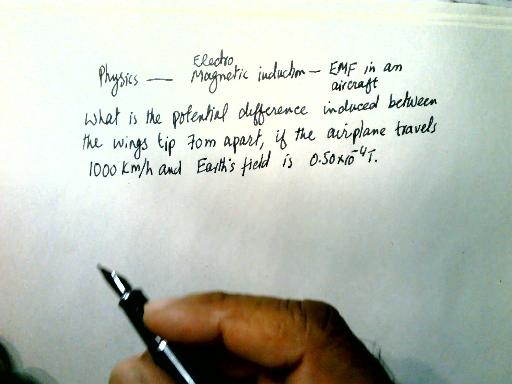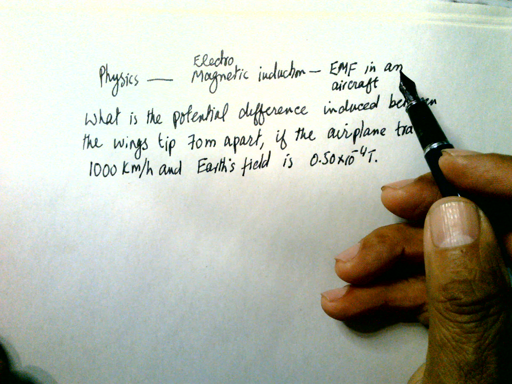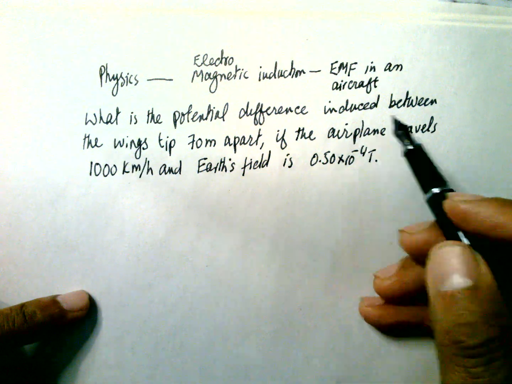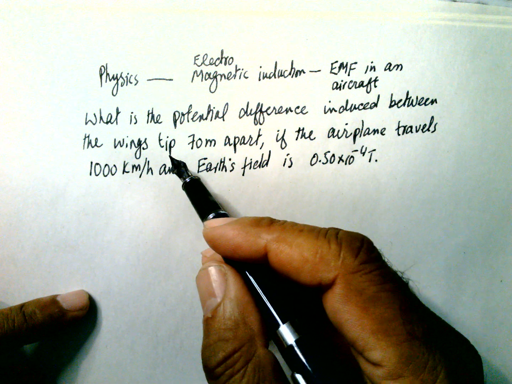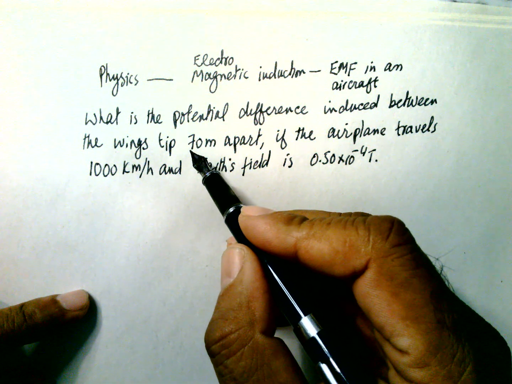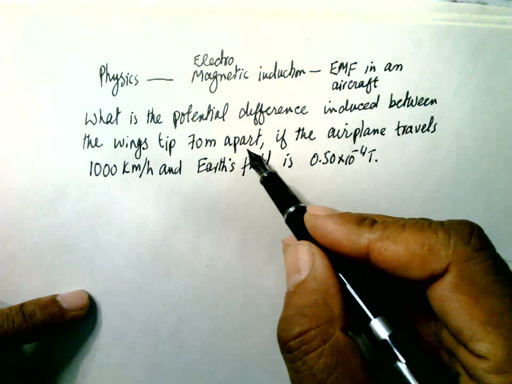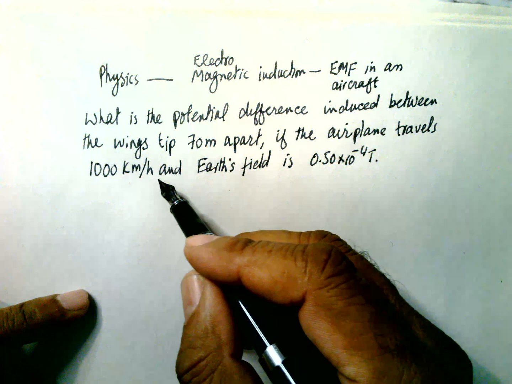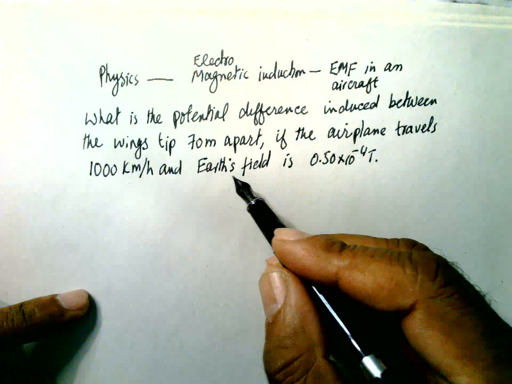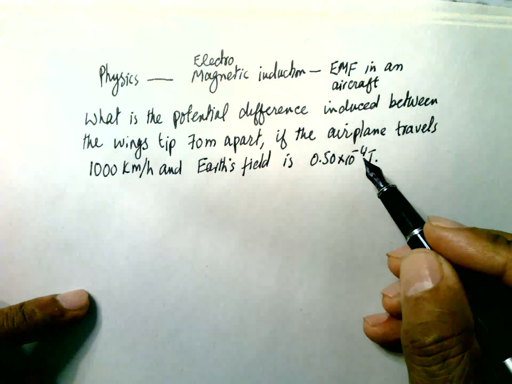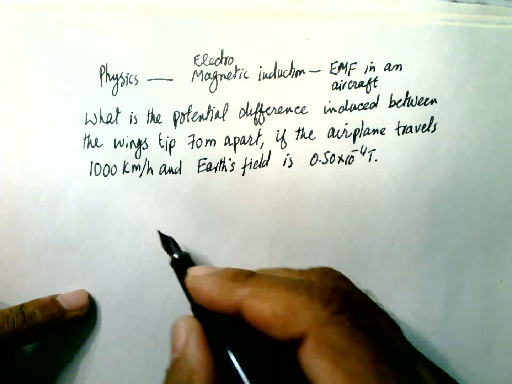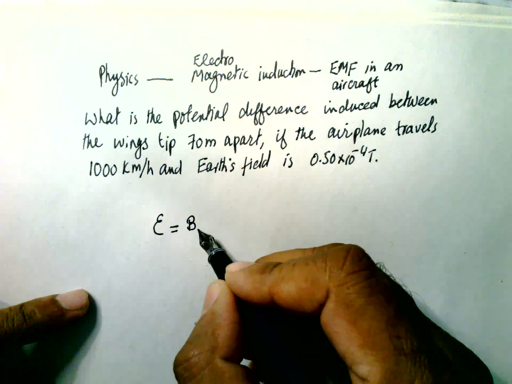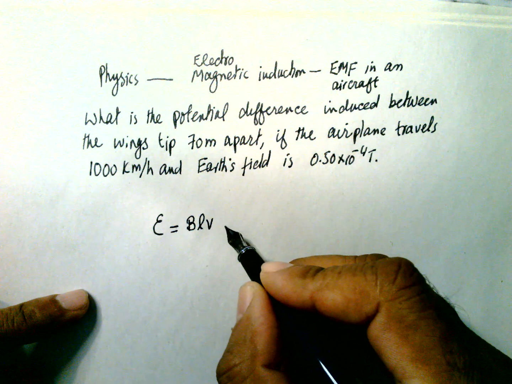Hello, physics. Electromagnetic induction: EMF in an aircraft. The problem is, what is the potential difference induced between the wing tips of an aeroplane, which are 70 meters apart, if the aeroplane travels at the speed of 1000 kilometers per hour and Earth's field is 5.5 × 10 power minus 4 Tesla. So the EMF is equal to BLV.